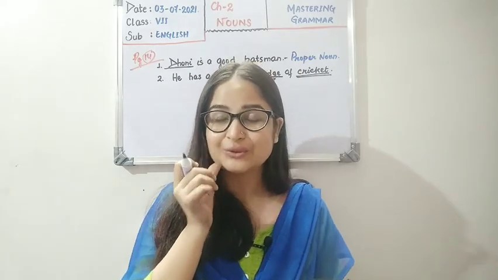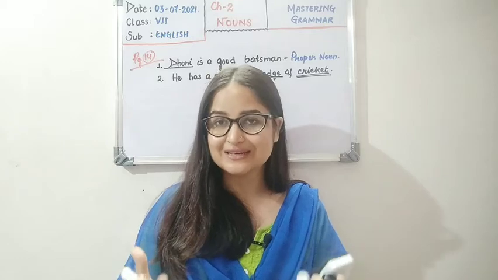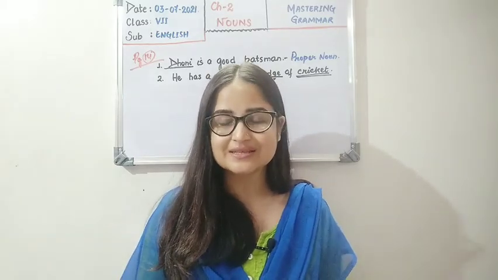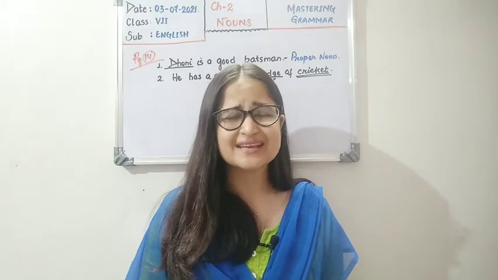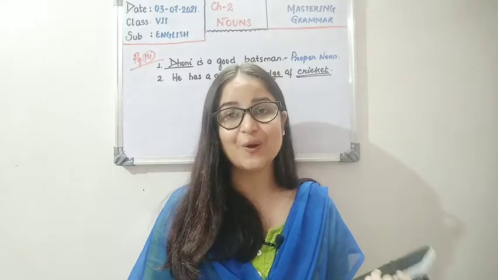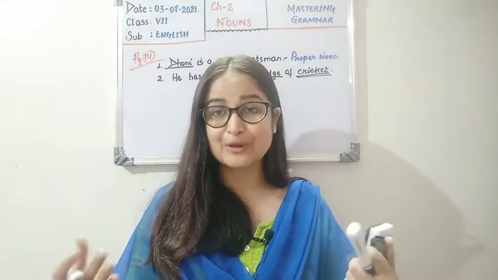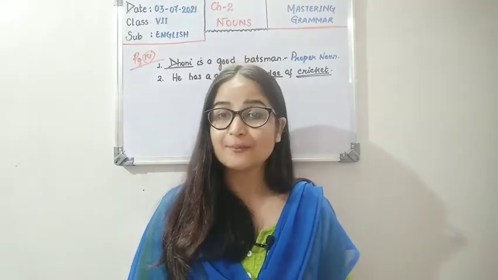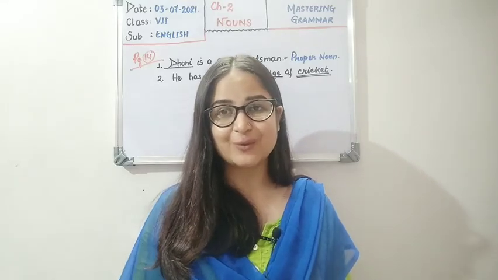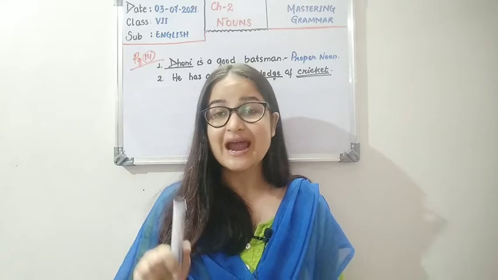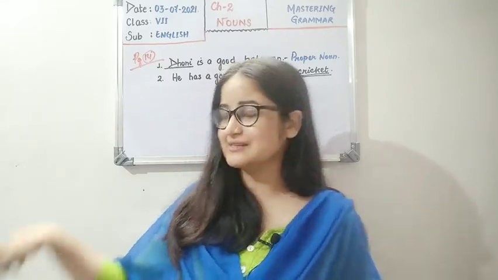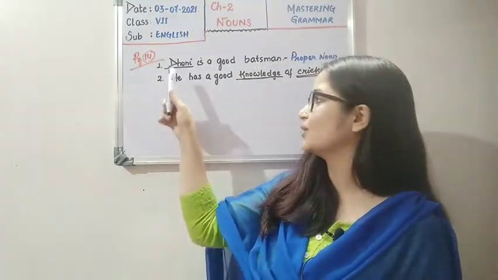I told you that all proper nouns are written in capital letter, like the names of monuments, places, lakes, rivers, oceans, continents, because they are proper nouns. And one more place where we use capital letter is at the beginning of every sentence. Like I had begun the sentences here in 1 and 2.